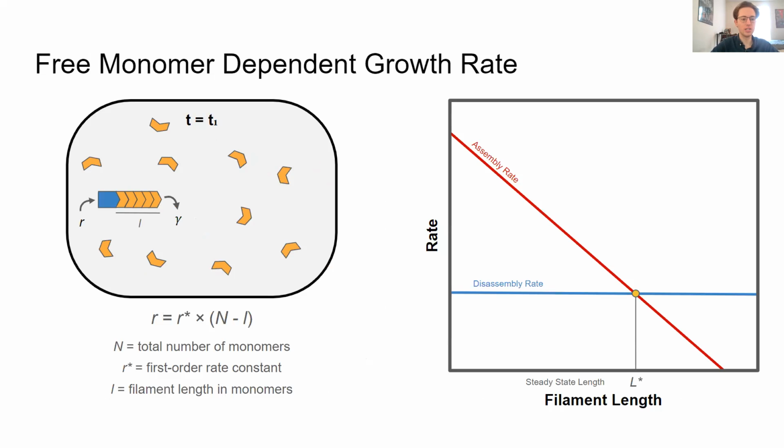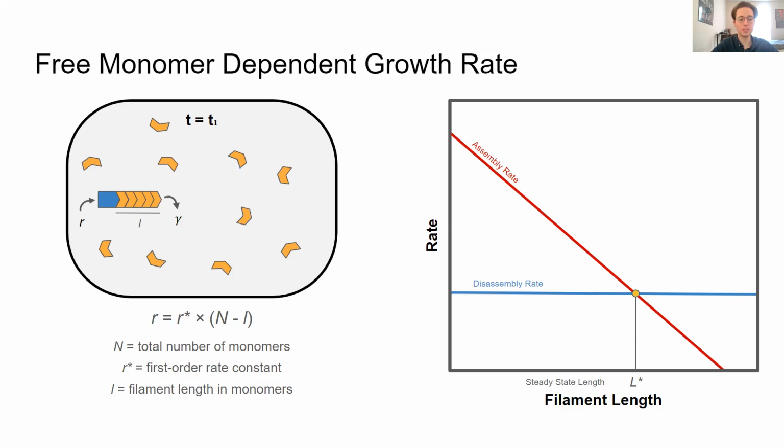This is crucial because our rate of assembly for filaments is dependent on the number of free monomers in the system. As can be seen below in the schematic on the left, the equation to describe the assembly rate is the first order rate constant R star multiplied by the total number of monomers minus the filament length in monomers, so the number of free monomers in the system.